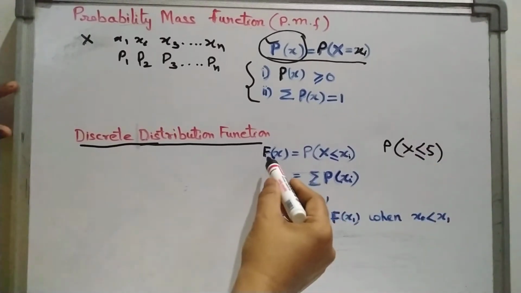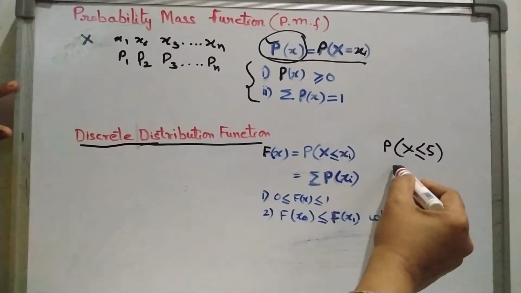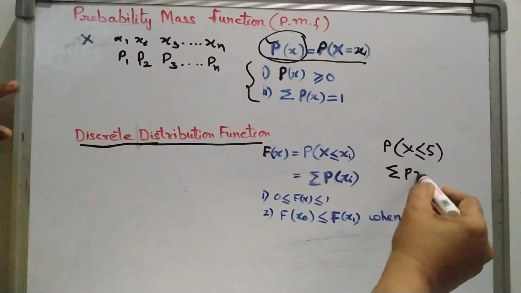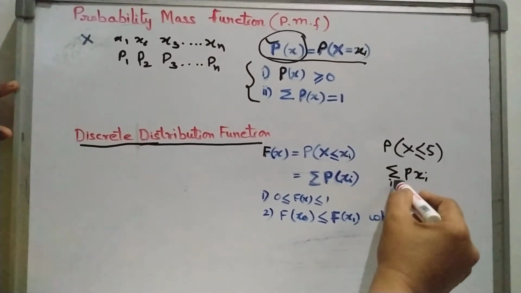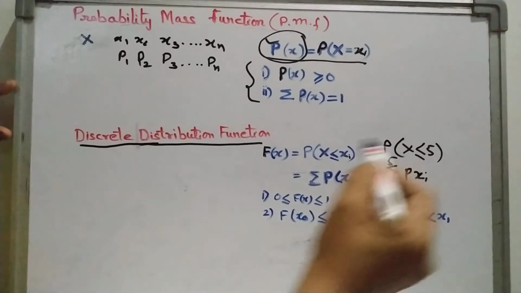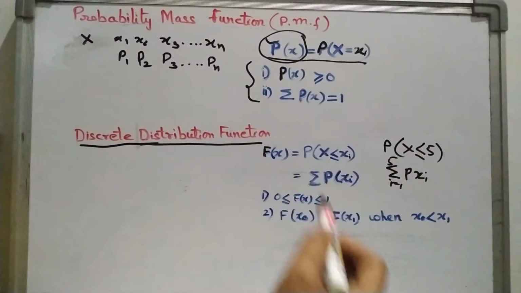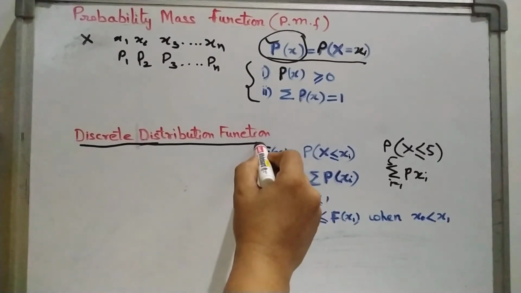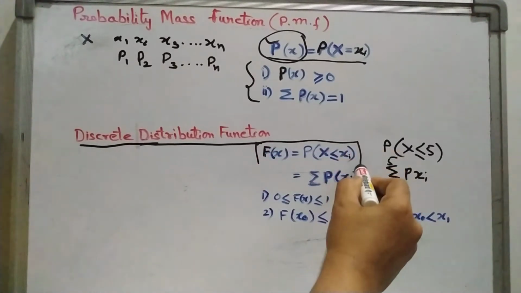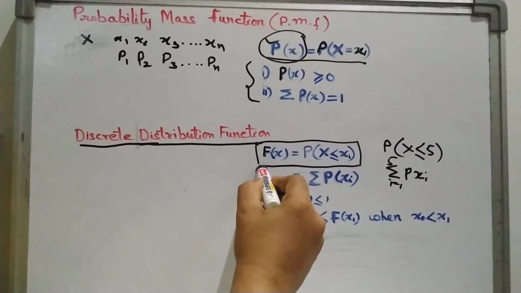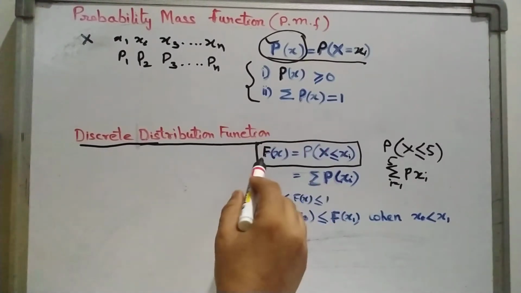So F(x) is equal to summation of P(xi), where i goes from 1 to 5. So this is the cumulative of the probability function. So we always denote distribution function in this way.